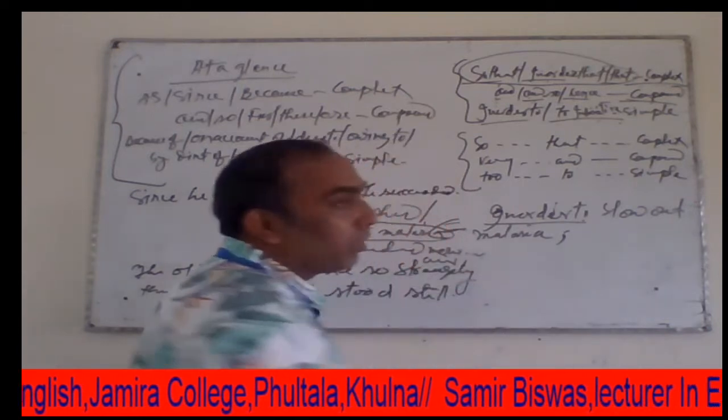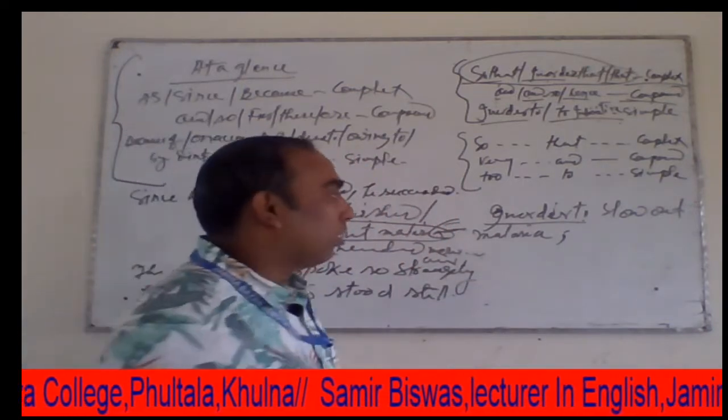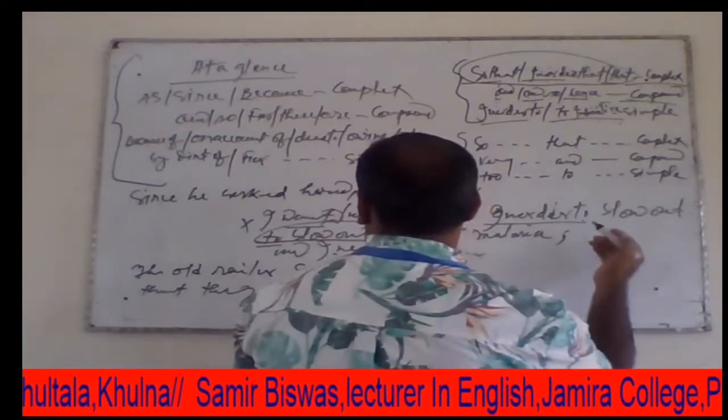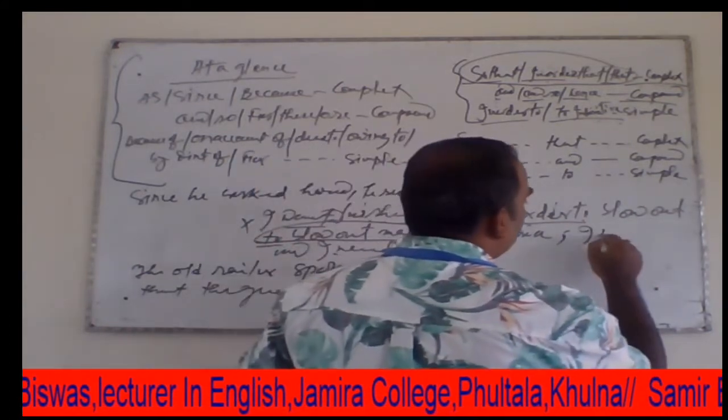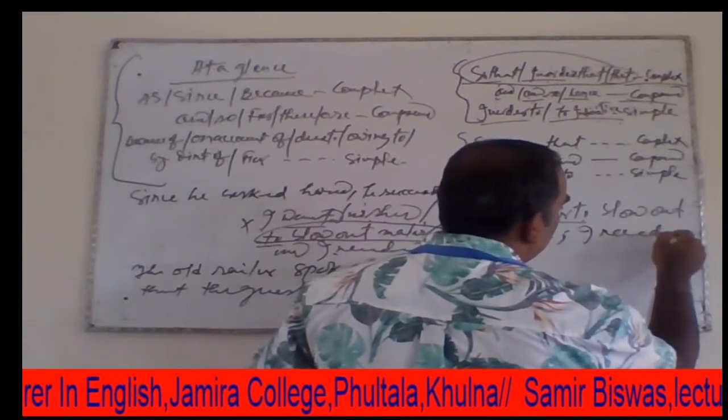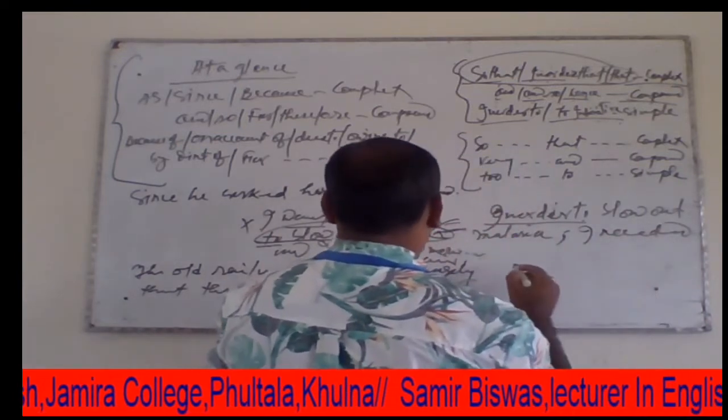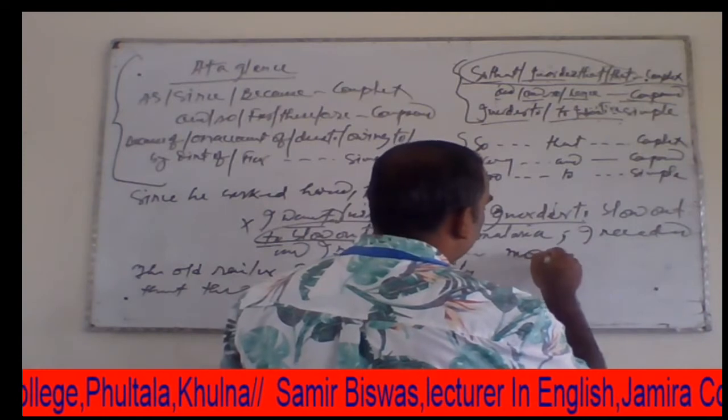So, here dear students, you know we can use here the principal clause, and that principal clause is I needed mountain air.